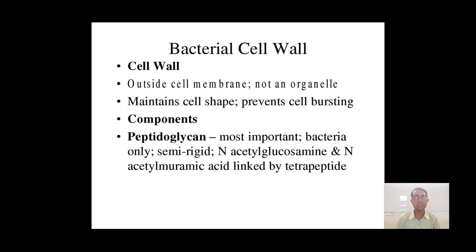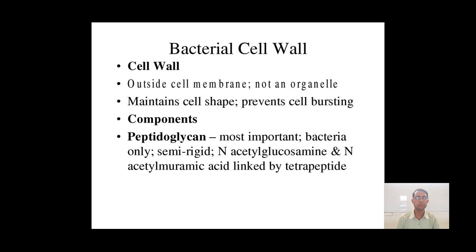So, bacterial cell wall, there is a cell membrane. There is no organelle. So, it is easy to maintain cell shape, and the peptidoglycan, which is the most important cell wall supporting substance, we can call it semi-rigid.